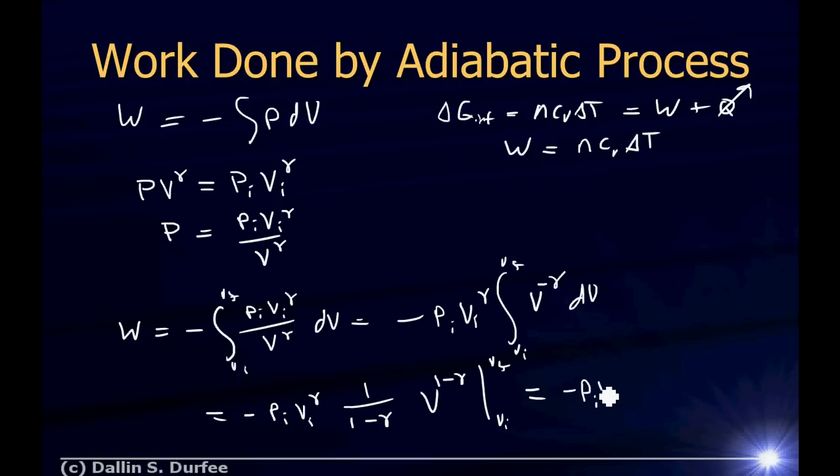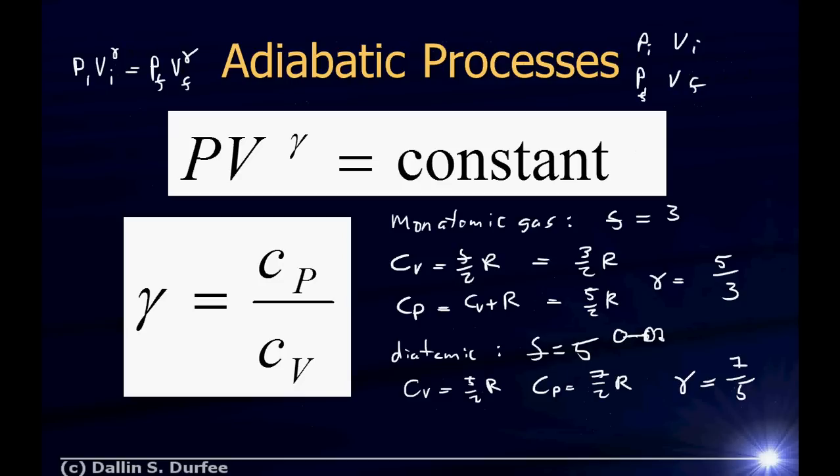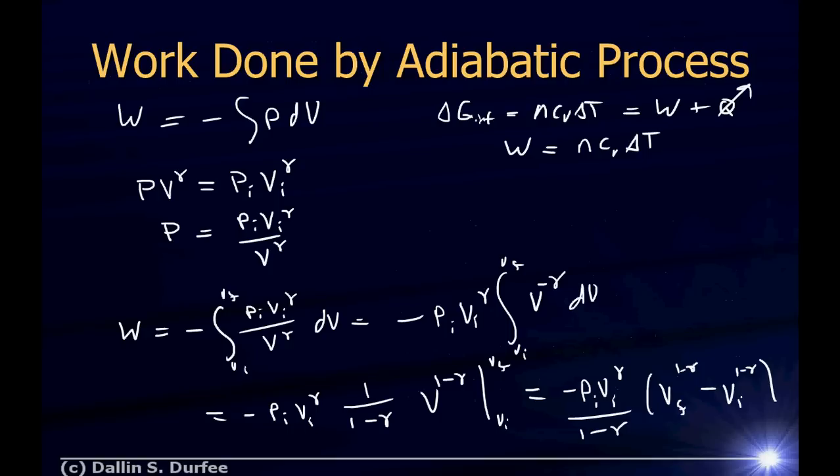So this is negative P initial, V initial to the gamma, all divided by 1 minus gamma, times V final to the 1 minus gamma, minus V initial to the 1 minus gamma. Alright, so there's an example of using this equation right here to find something useful. We used it to find the work done in an adiabatic process. Why would you want to find the work done in an adiabatic process? Well, we'll talk about automobile engines later on, alright? There's an adiabatic process that goes into there. How much power comes out of your engine? Well, you can use this to calculate it, alright?